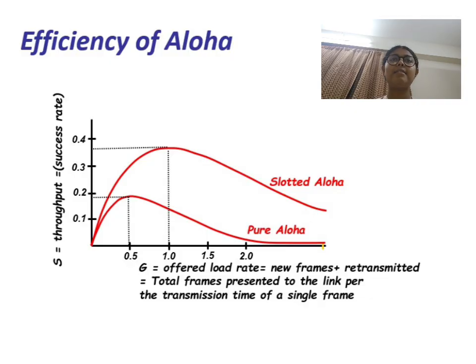Both of these come under the random access protocols. Random access means that multiple devices share the same communication channel and transmit data randomly instead of following a fixed schedule. The main goal is to use the channel efficiently while managing the collisions which occur.